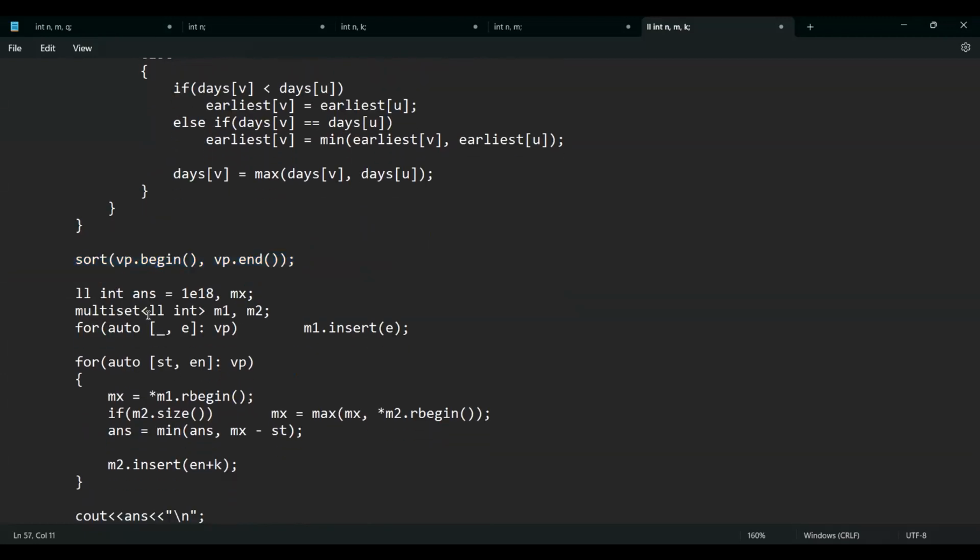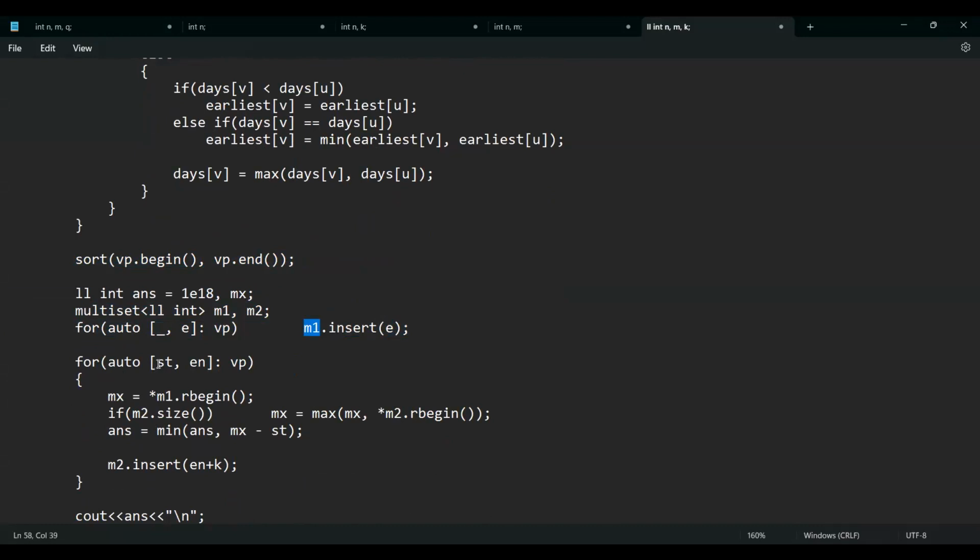So there are two multisets. The first multiset will have all the components that can be started on the first day. M2 will have all the components that are getting started on the second day. So initially everything is getting started on the first day. So I'm inserting every ending point of each window in my first multiset.